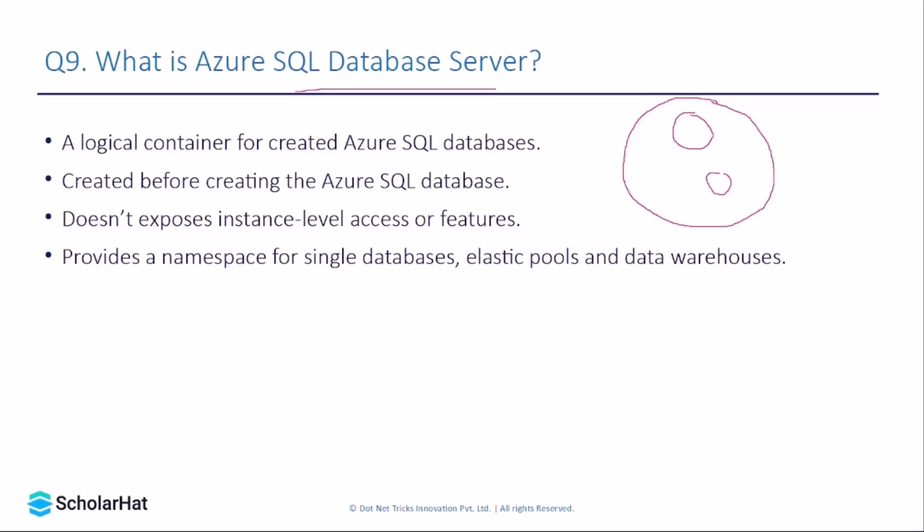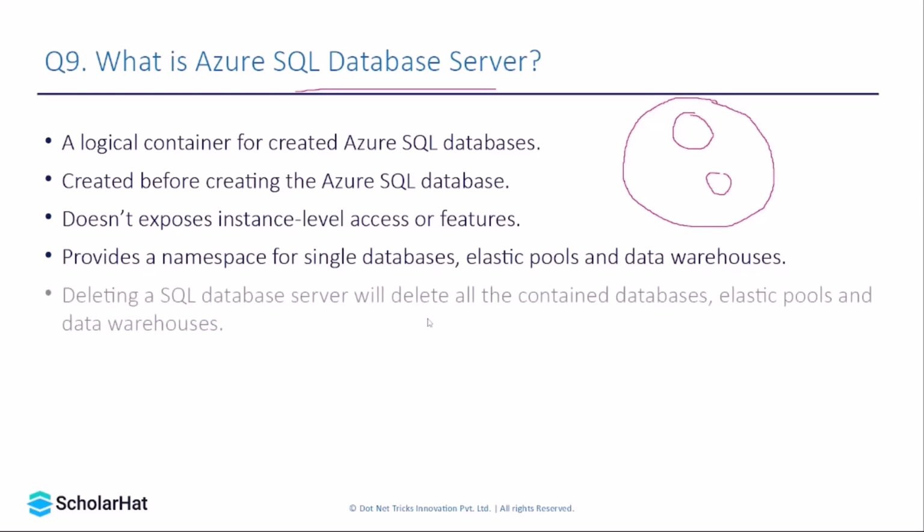But as of now, you can simply say that an Azure SQL database server contains an Azure SQL database instance. And finally, if you delete a database server, everything inside it would be deleted. So this is how an Azure SQL database server works, and it consists of SQL database instances.